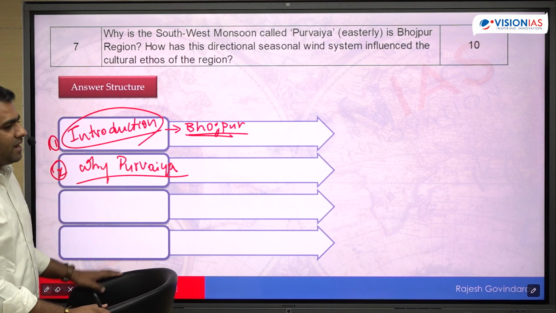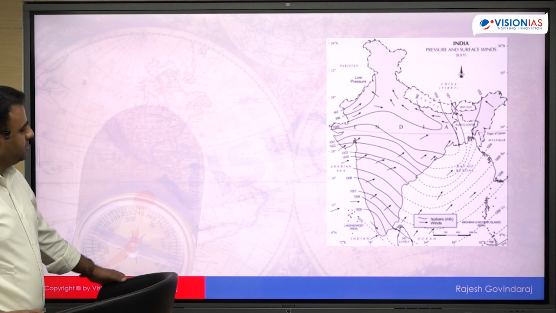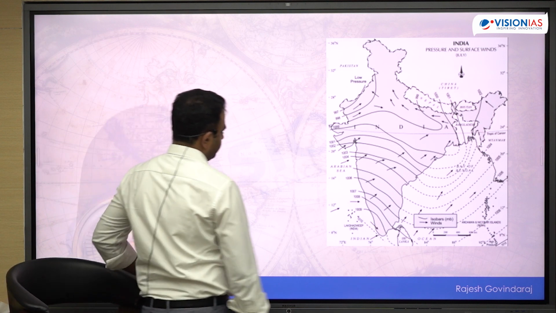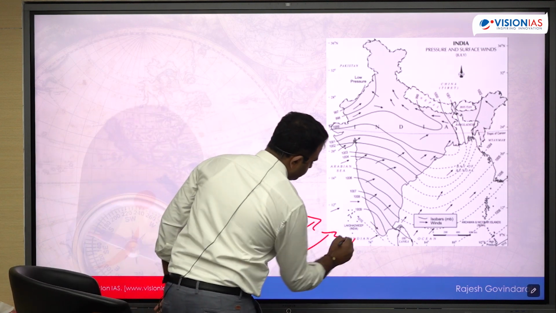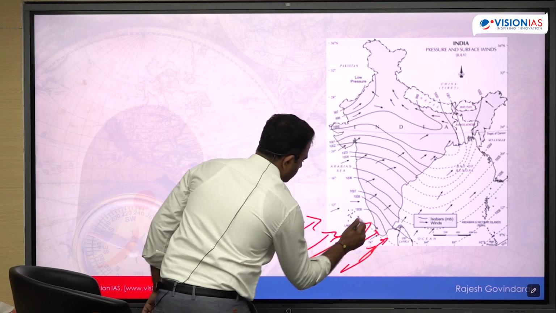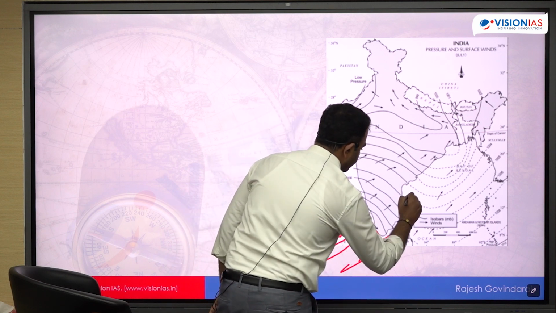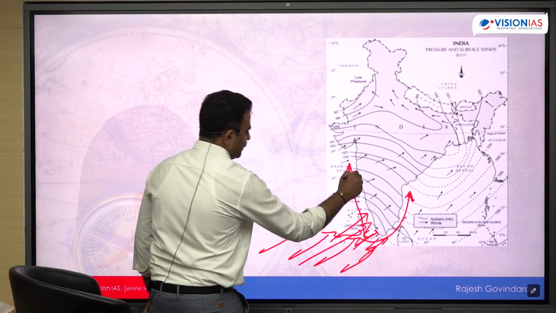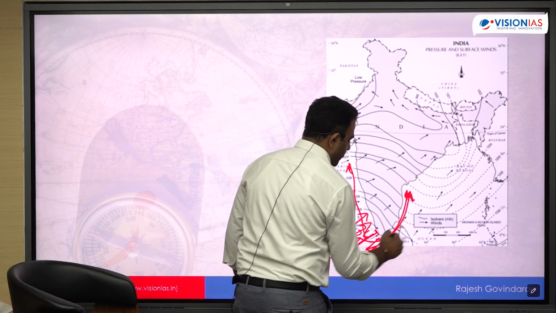So here you can draw a map, India map, and show the overall distribution. So what is the reason here? So we know that the monsoon winds arrive from the southwest direction. Okay, so this is the direction of arrival of these monsoon winds. As these monsoon winds hit the land region of India, it hits this southernmost part of India, it gets bifurcated into 2 branches. One branch is called as Bay of Bengal branch, another one is called as Arabian Sea branch. You follow this Bay of Bengal branch, initially it flows parallel to the Coromandel coast.